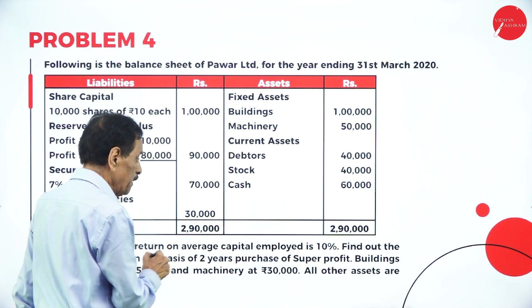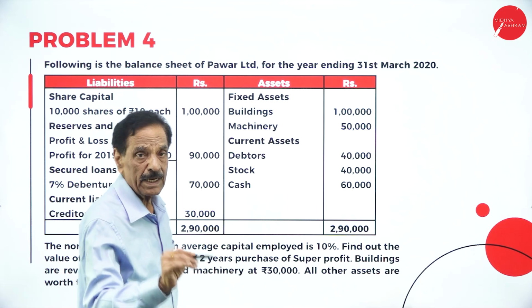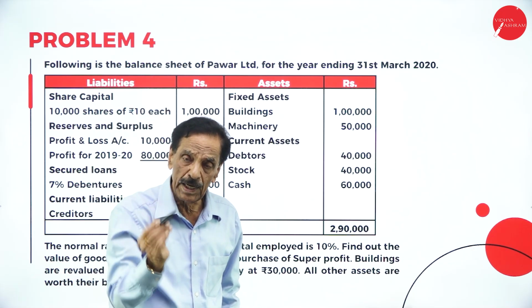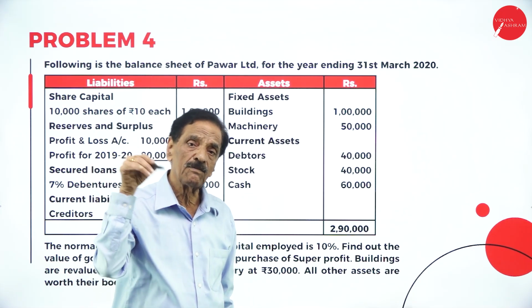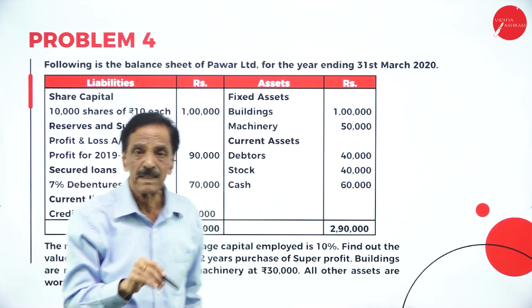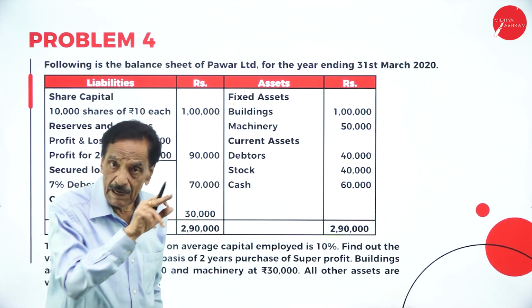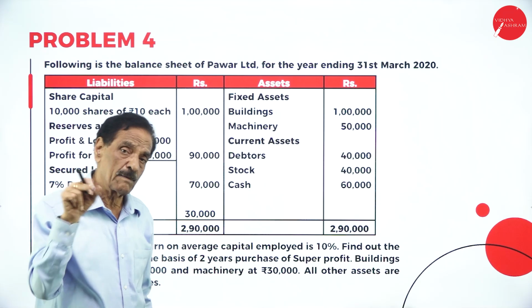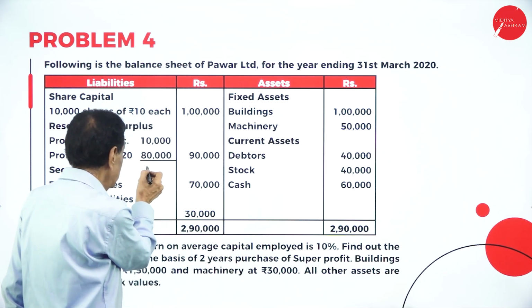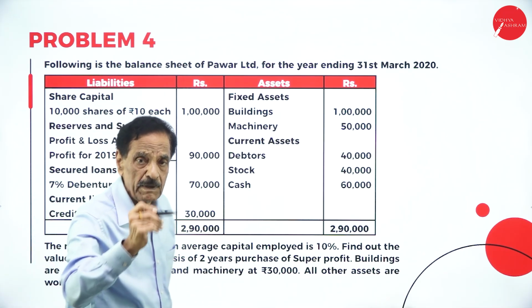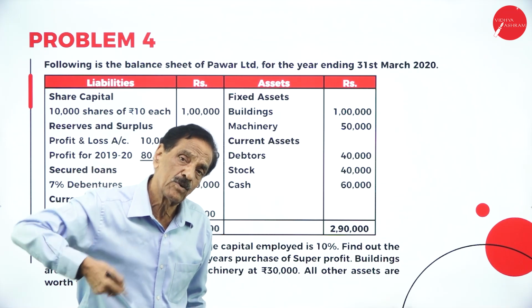And here, the normal rate of return is 10%. First, calculate total assets minus total liabilities, that is capital employed, minus half of the current year profit. That gives the average capital employed. Then apply the normal rate of return. The profit of the current year is 80,000. 80,000 minus the expected profit gives the super profit, into the number of times.